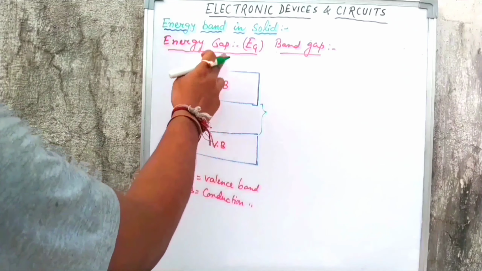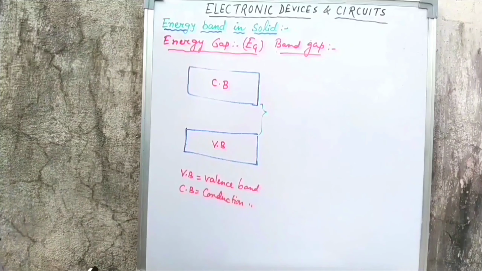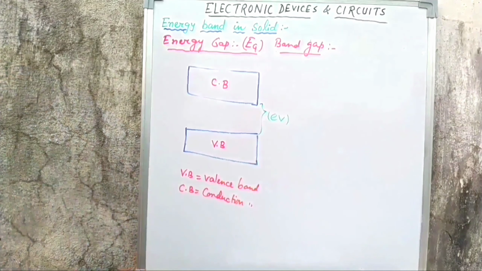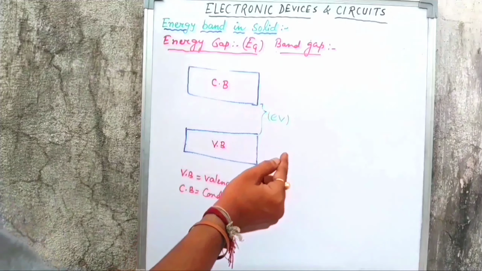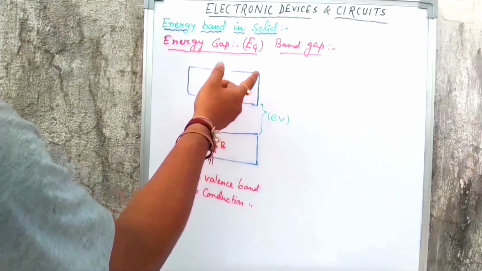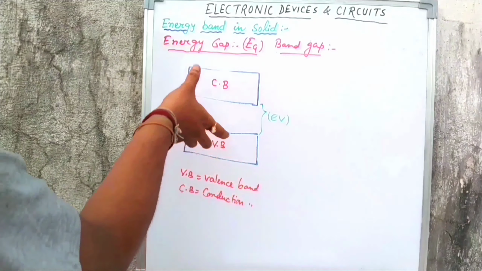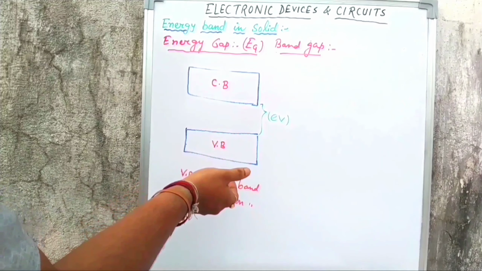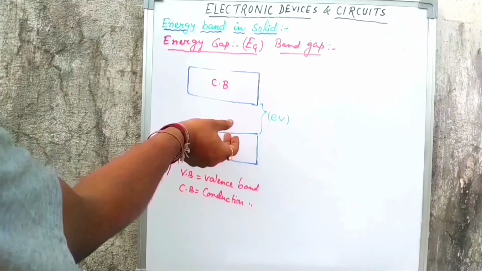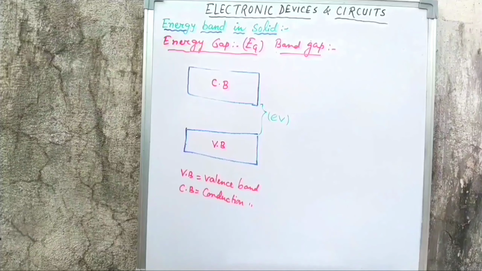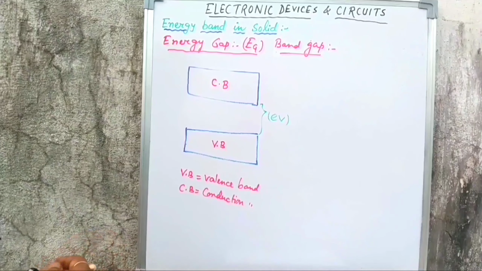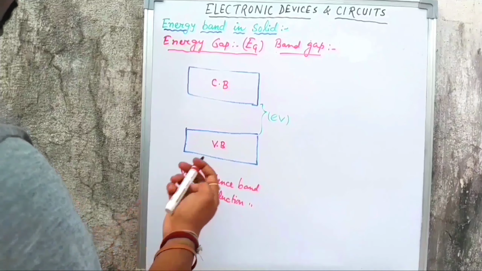As this is an energy gap, the unit is a unit of energy. Because it is an energy gap, the unit is electron volt. So what does it mean? To take an electron from the valence band to the conduction band, how much energy is required? That is called the energy band gap. If the gap is more, more energy is required. If the gap is small, less energy is required. Now, in different solids I will show you how this gap changes. Overall, this is known as the energy band diagram or EB diagram.